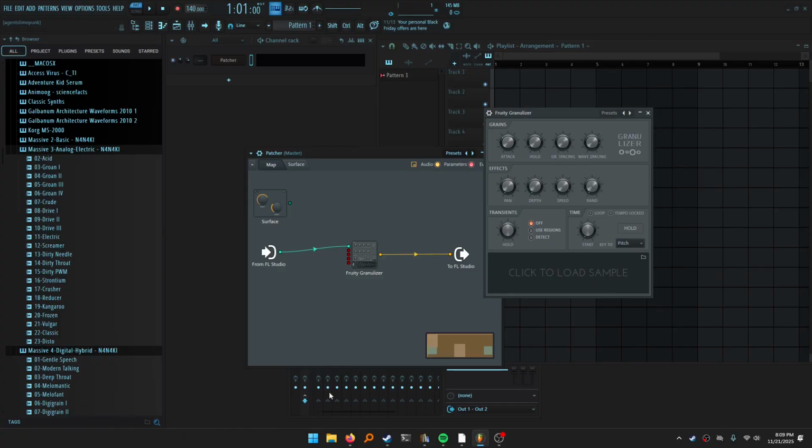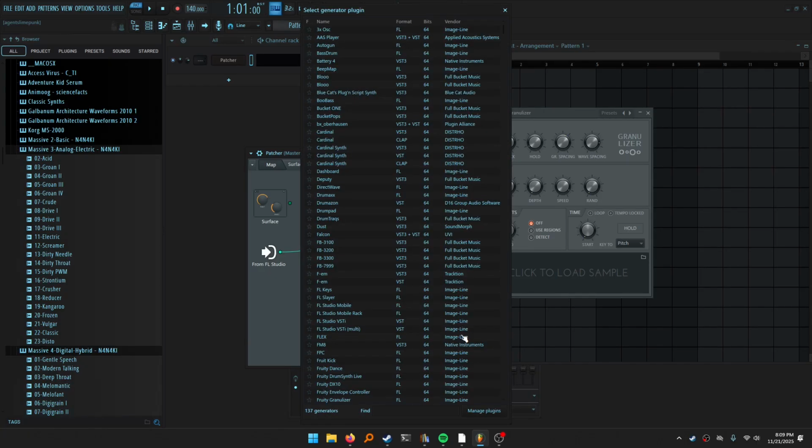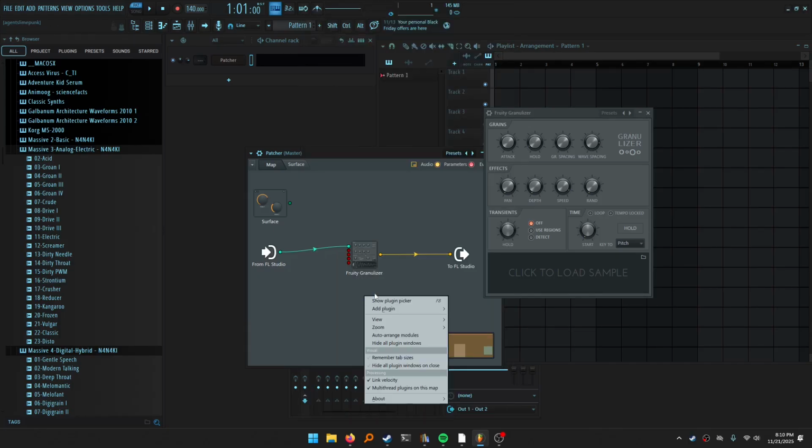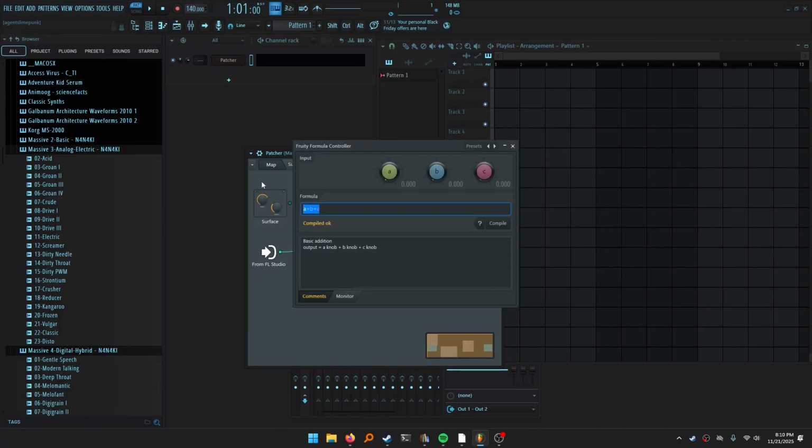And then here's my idea: we need a scaler if we're going to create a macro or whatever. It's probably a good thing for us to pull out a few of these formula controllers. That's not how you do it in FL Studio, is it? You have to do this. The reason I'm doing this is because if we do feel like creating a macro, we're going to want to have these on tap. A is going to be our standard input here. Let's say A times B. How about that? B will be the amplifier and C will be the offset.